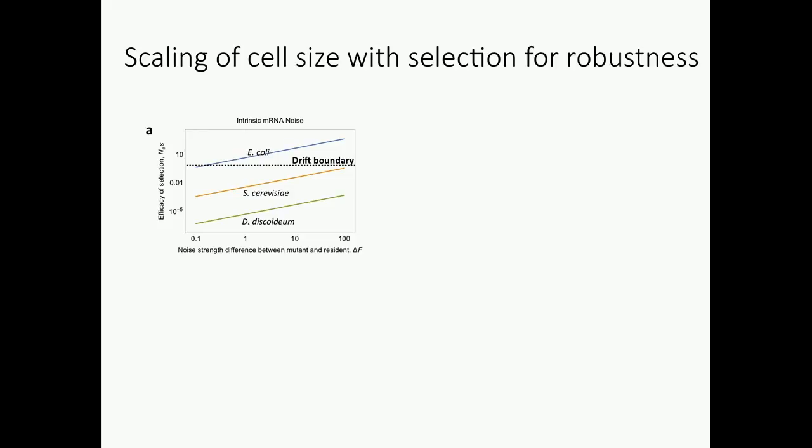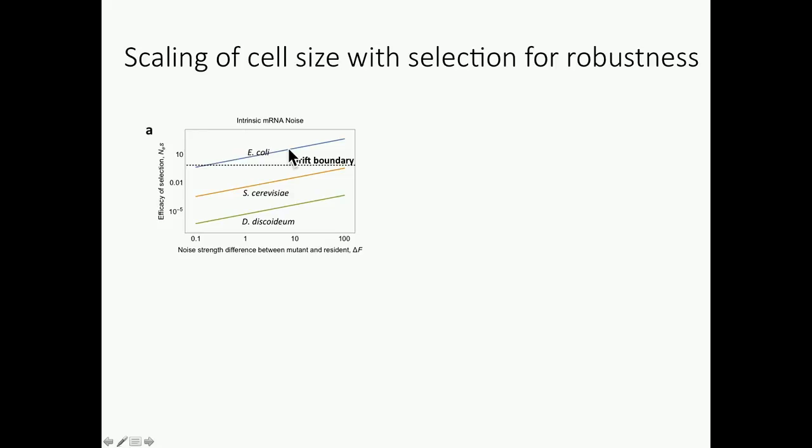Okay, I'll finish with this. So what we can do is, again, we can parameterize this model with data from these different species. And so the efficacy of selection, so NE times S, is over here, right? And then down here is a hypothetical jump in the size of the noise caused by a mutation, okay? Here is the drift boundary. Below this, drift overwhelms selection. Above this line, selection is stronger than drift. This is for a mutation at a single locus in these species.